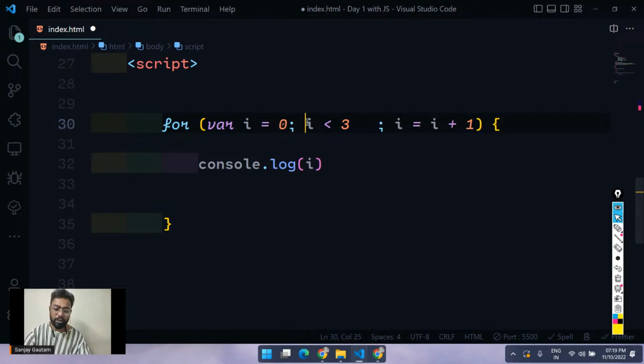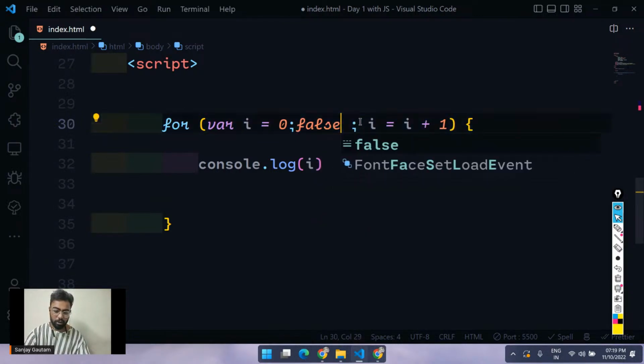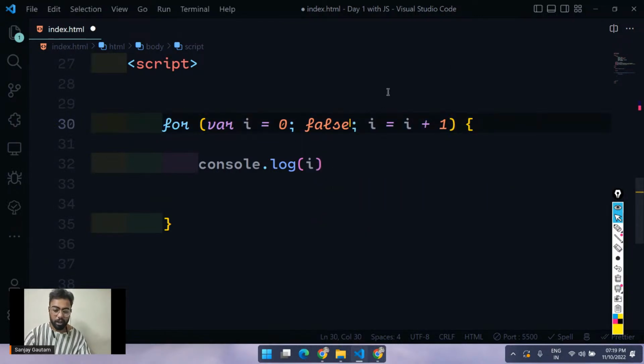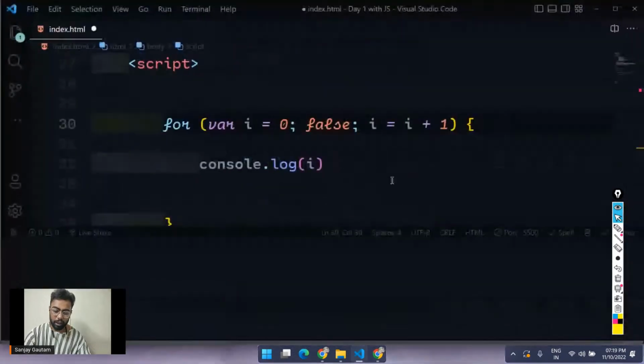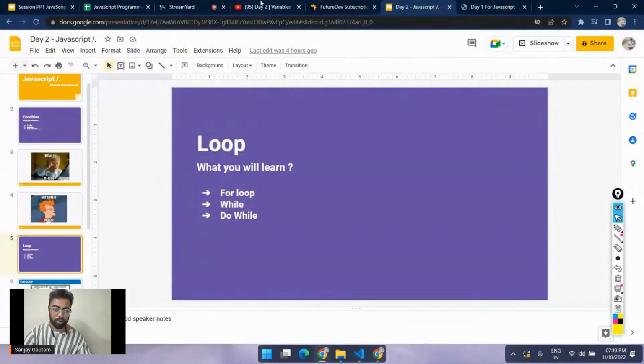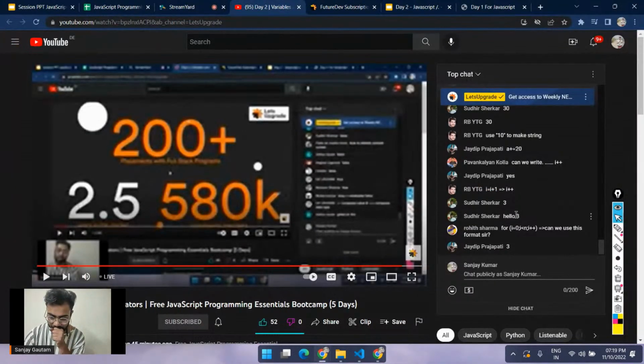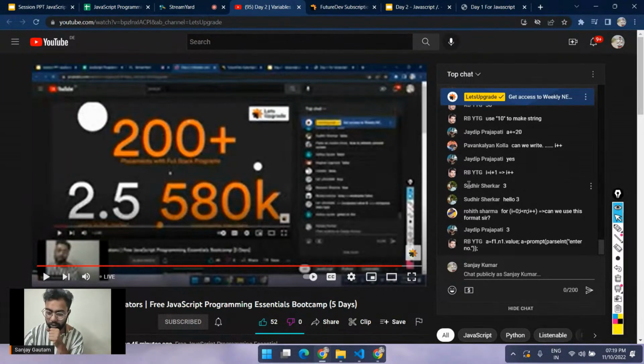And by the way, if you just pass a false here directly, can you take a guess what will happen? Yeah, we are going to do that.